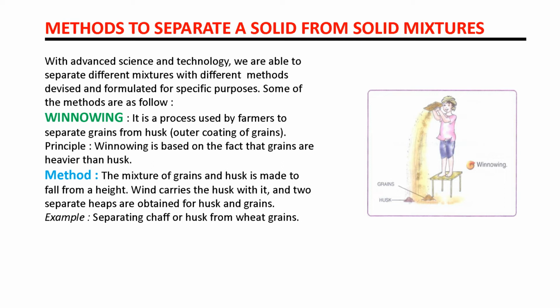What is the method of winnowing? How can we do it? The mixture of grains and husk is made to fall from a height. You can see in the diagram. The mixture of grain and husk falls from the height. Wind carries the husk with it and two separate heaps are obtained, one of husk and one of grain. You can see in the diagram how we do the process of winnowing. Example, separating chaff or husk from wheat grain. If we want to separate the husk from wheat grain, we should apply winnowing. This method will be used.